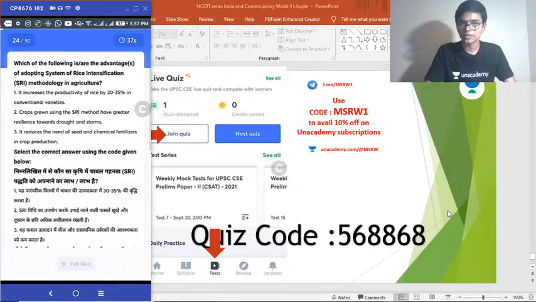Question number 24. Which of the following is or are the advantage or advantages of adopting system of rice intensification in agriculture? 1. It increases the productivity of rice by 30 to 35% in conventional varieties. 2. Crops grown using SRI method have greater resilience towards drought and storms. 3. It reduces the need for the seed and chemical fertilizers in crop production. Choose the correct answer.